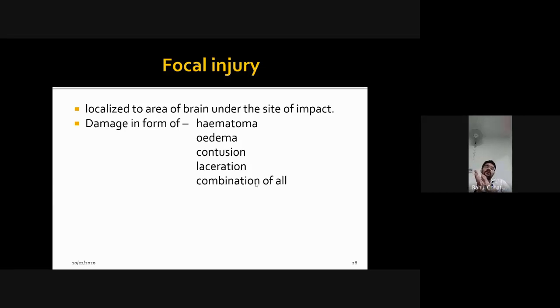And laceration means, when we are going for deceleration and acceleration injuries or coup countercoup mechanism of injury, at that time the brain is continuously in motion while the skull is relatively stable. Relatively stable means the skull has stopped here during deceleration, the brain goes backward, so it is moving, so it will come in contact with the structures or projections present in the skull, so it will get scraped, that is termed as laceration. And any combination of hematoma, edema, contusion or laceration, that is the first pathophysiology of traumatic brain injury.